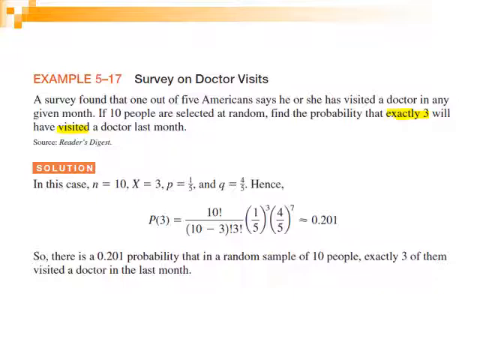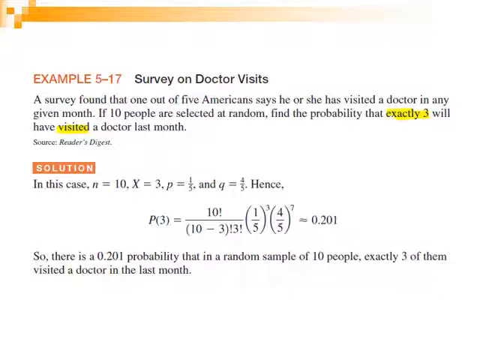So the success for us here, and the value of p that we want to determine, is the number of people who visited the doctor.